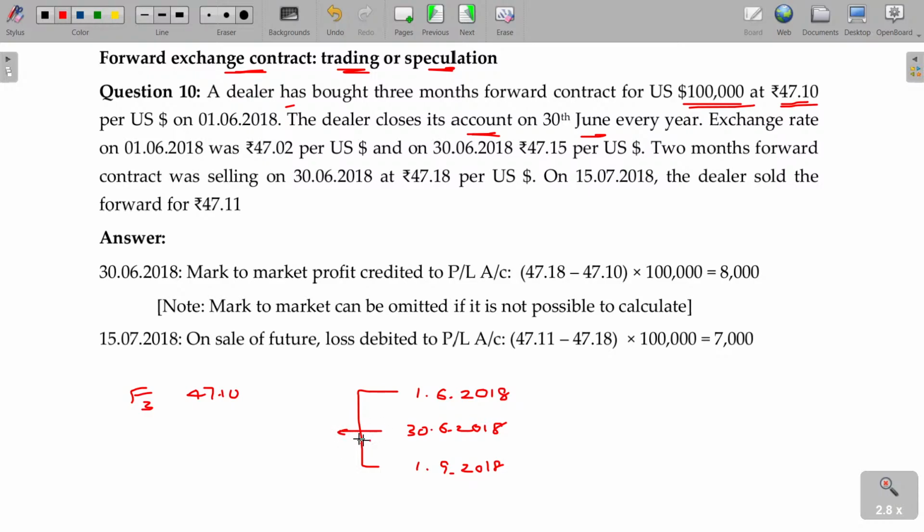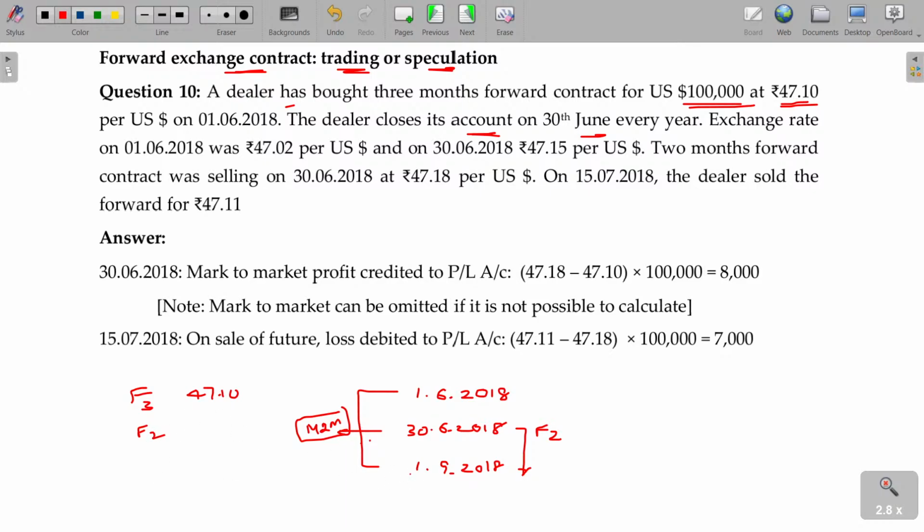As on the date, you have to see the mark to market value. Mark to market value means that date's value will be given. From the date to this date, how many months are there? 7 and 8, 2 months are there. So you need to find out the rate for forward 2. This is forward 3, you have to find out forward 2.